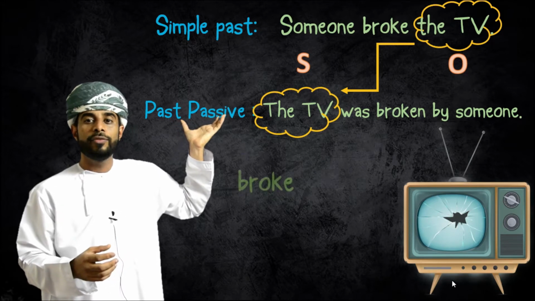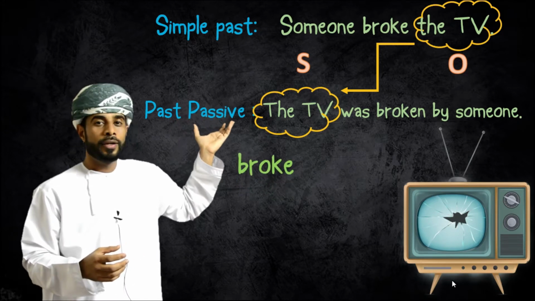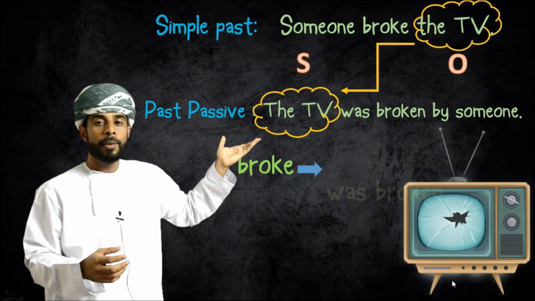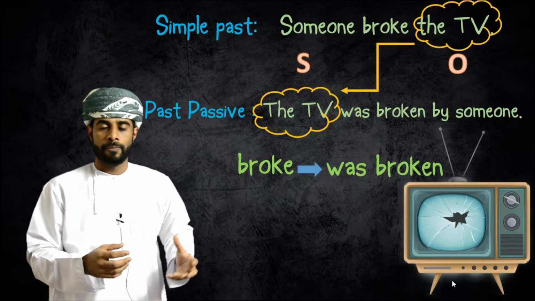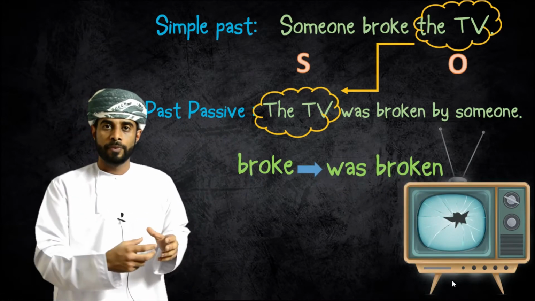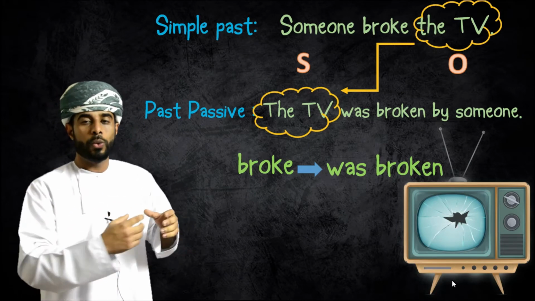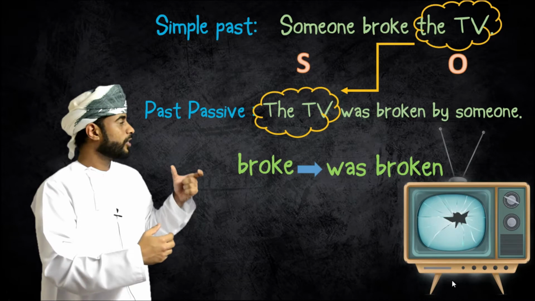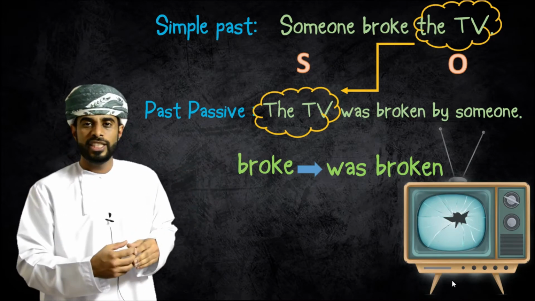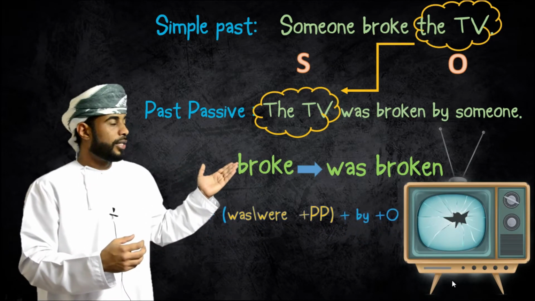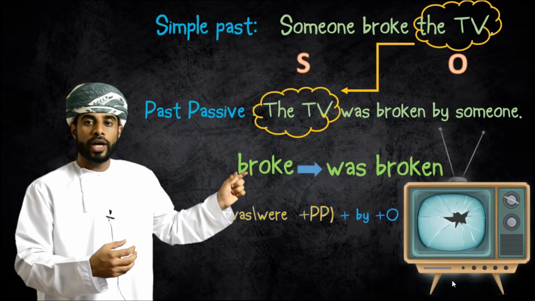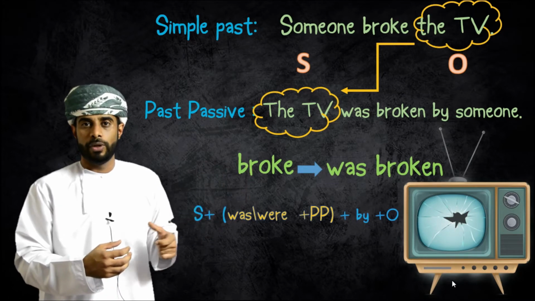Then look at the verb. Broke became was broken. Either was or were, because we are talking about the past, with the past participle. Subject plus was or were plus the past participle.